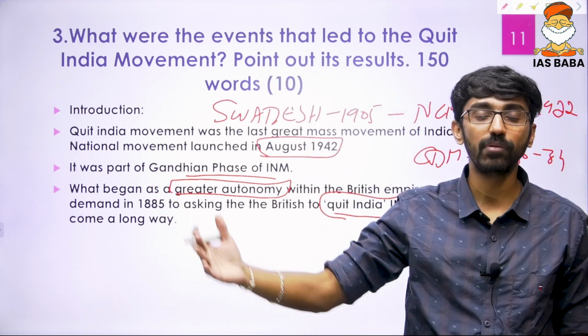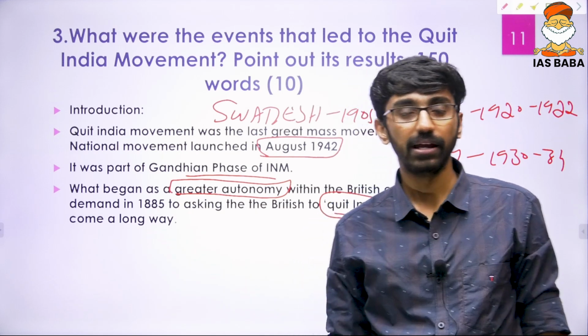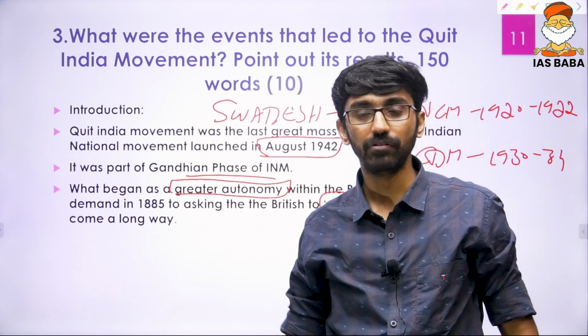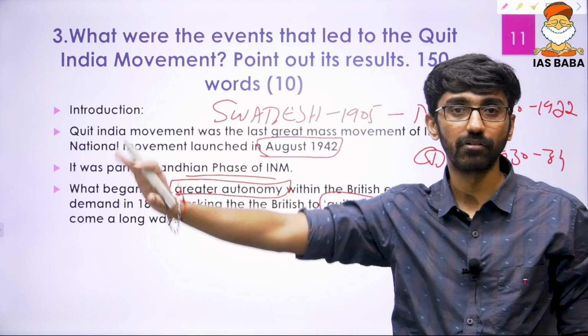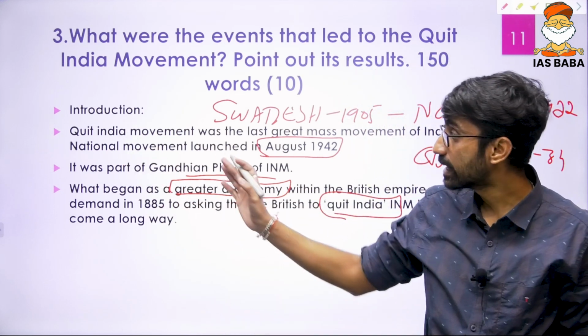So the Indian national movement had come a long way from 1885 to 1942. Within a span of around 57 years, it evolved hugely. So this is the introduction you can talk about.